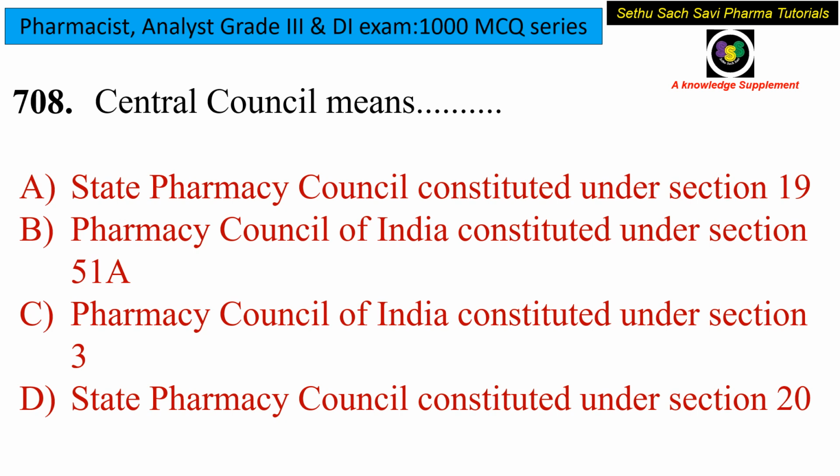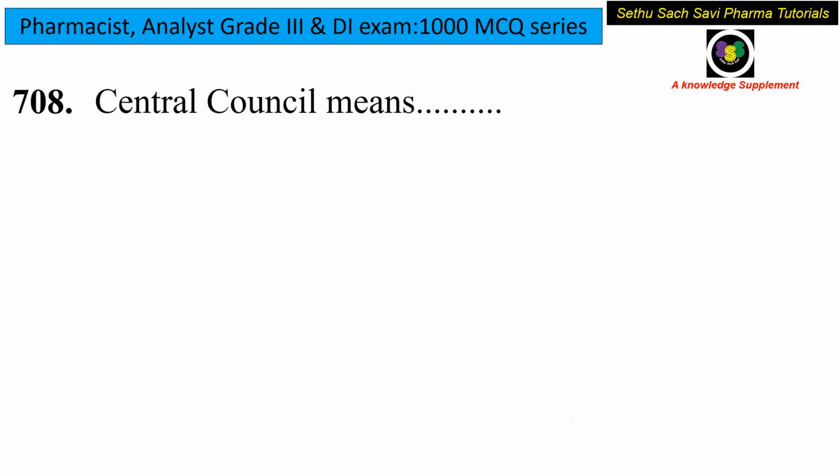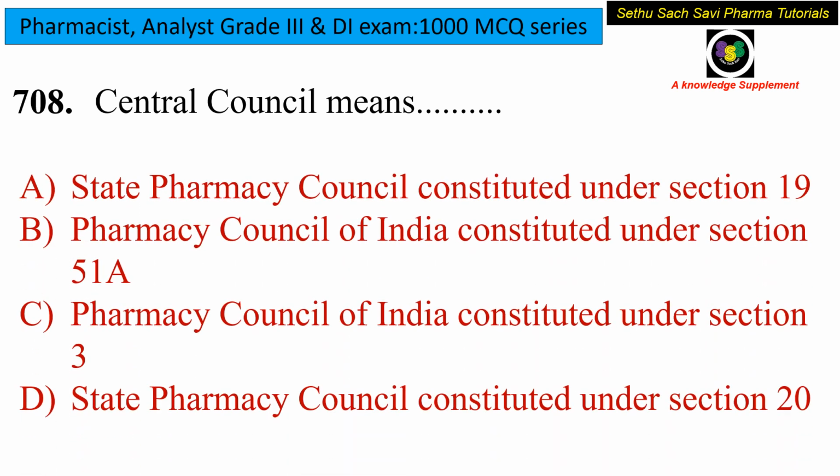Central Council means PCI, the Pharmacy Council of India, which is constituted under Section 3 of the Pharmacy Act in the year 1948. So the correct answer for this question will be option C.